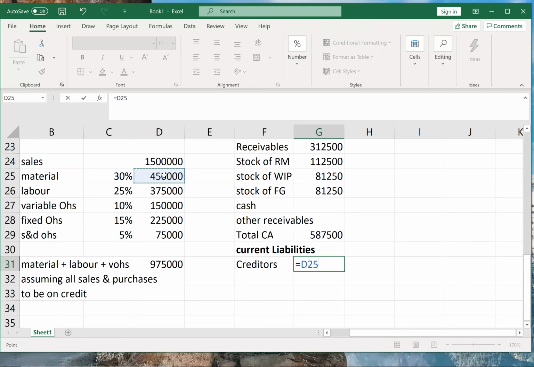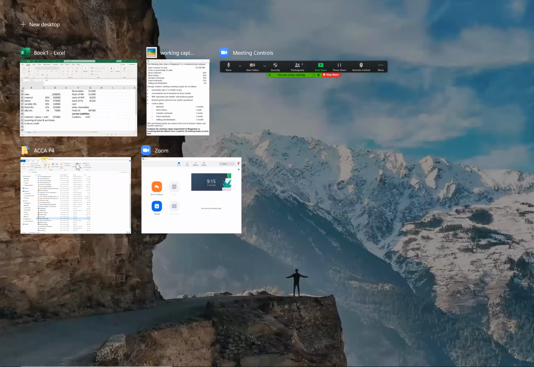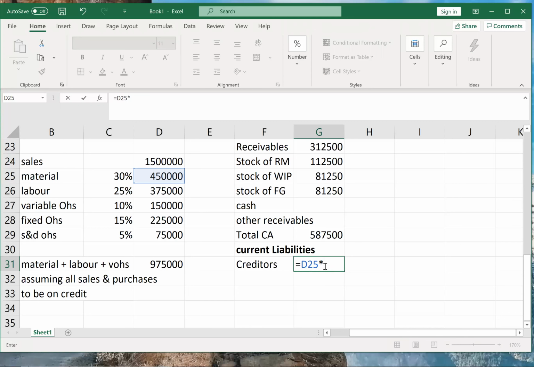We don't purchase labor or any overheads. So creditors will only take purchases, that is only material, into period. Now what is the period? This will be the period of credit that we have taken. Credit taken for material is 2 months, so into 2 by 12. That's it.